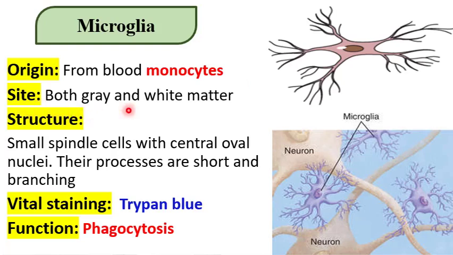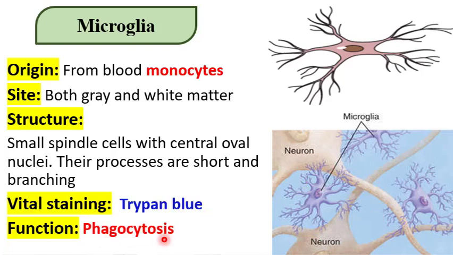Microglia are present in both gray and white matter. Each is spindle in shape with central oval nuclei. Their processes are short and branching, stained vitally by trypan blue, and the function is phagocytosis.